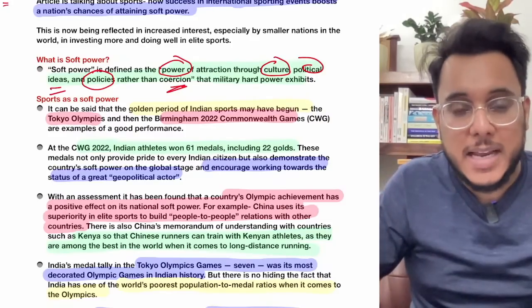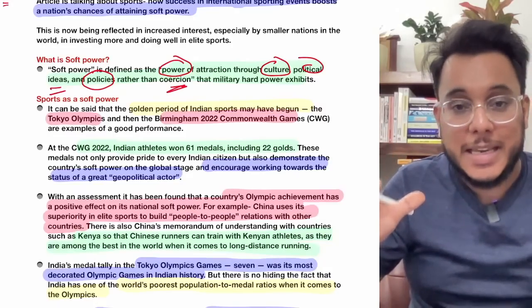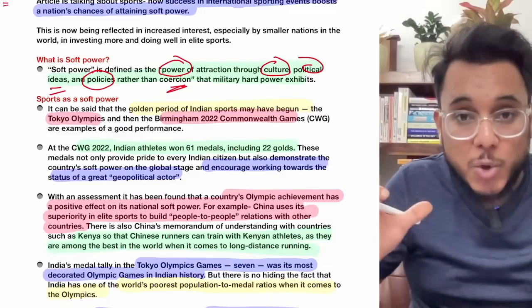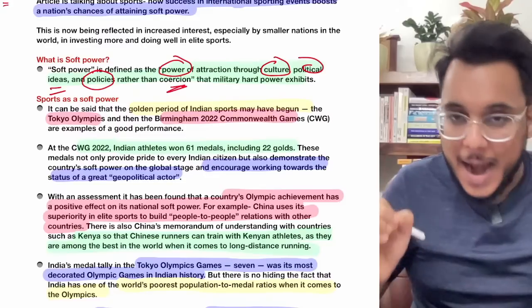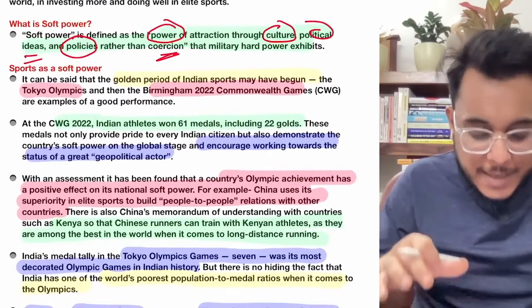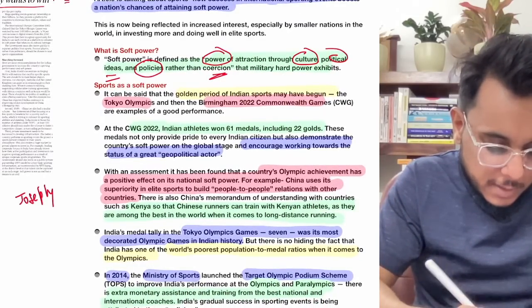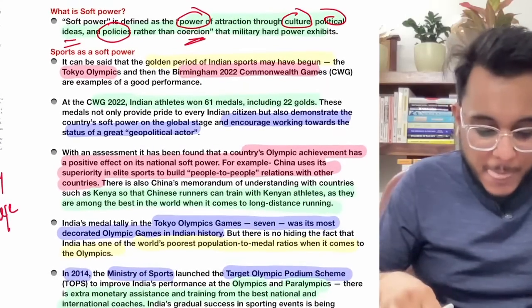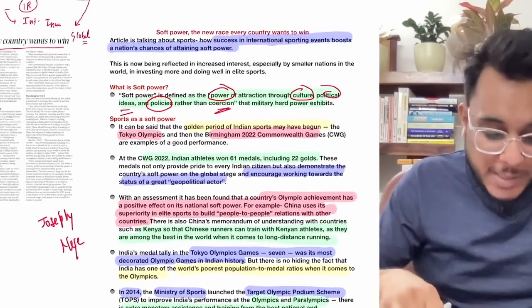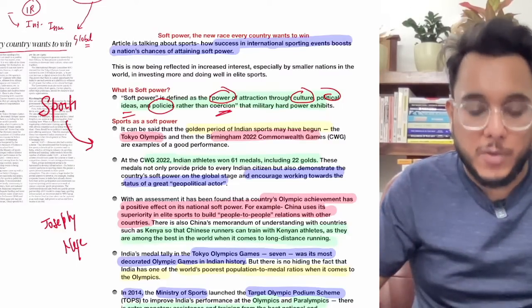Now when we talk about India's soft power, our culture, our spirituality, yoga, Ayurveda, it is a soft power which attracts other countries towards India. By the way, the concept of soft power was given by Joseph Nye. Now, sports can also be a soft power for India.